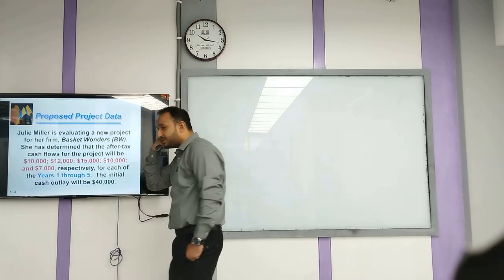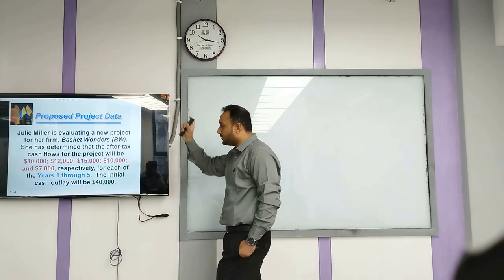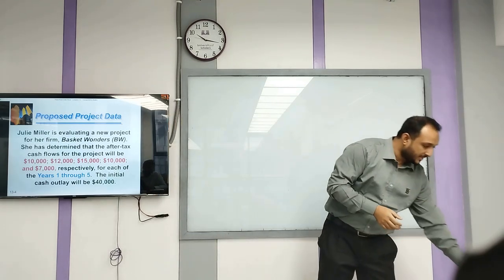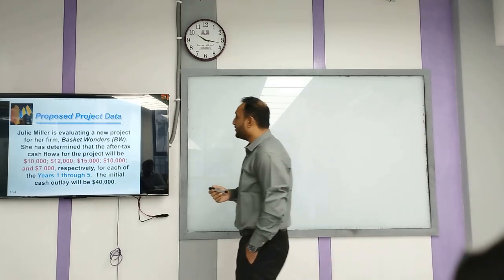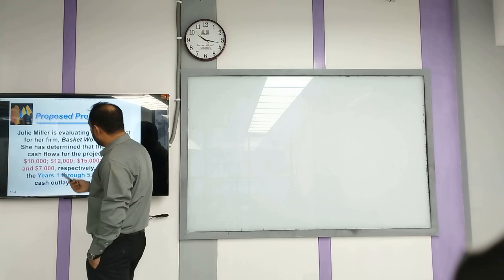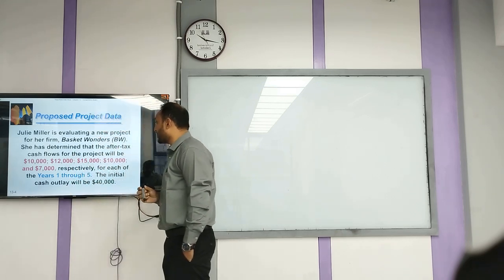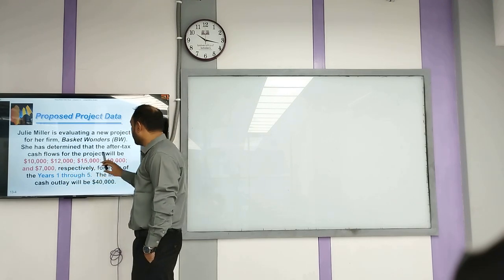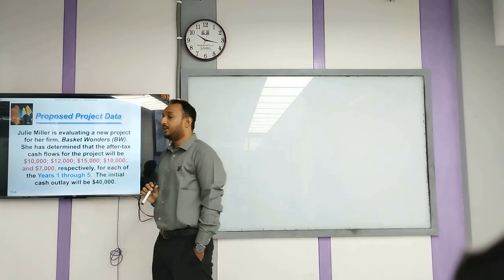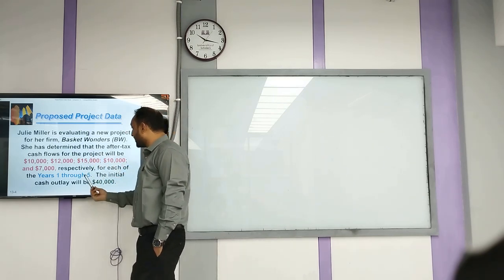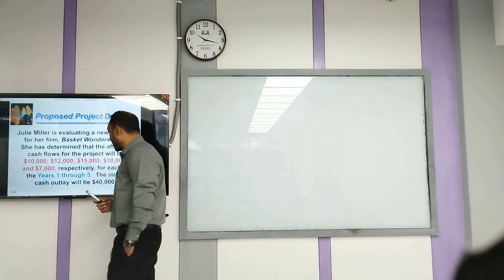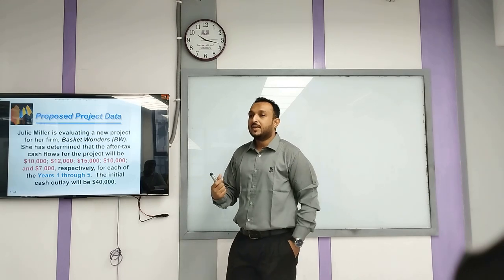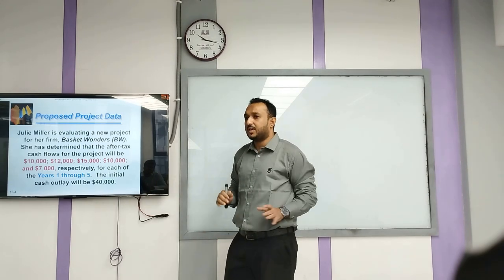Okay, so since you have understood the payback period, we will solve mathematical problems. Here it is said that Julie Miller is evaluating a new project for her firm as the owner. She has determined that the after-tax cash flows for the project will be 10,000 in year 1, 12,000 in year 2, 15,000, 10,000 and 7,000 respectively for each of the years 1 to 5. The initial cash outlay will be 40,000. Initial cash outlay, initial cash outflow, okay? So it is the same thing, initial investment.